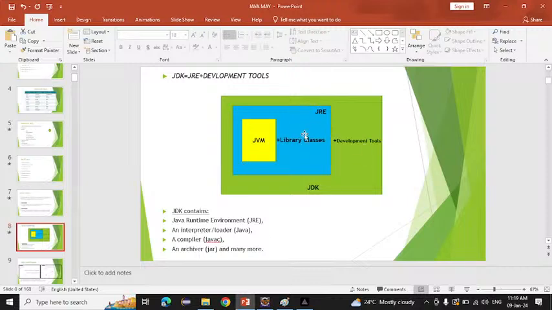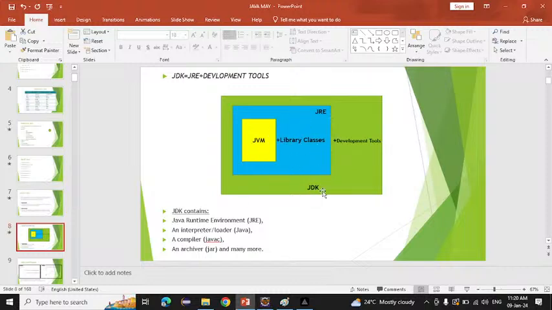And inside the JRE, there is the JVM plus some library classes. The JDK contains the Java runtime environment, the interpreter and the loader. The work of the interpreter is to convert bytecode into machine language. After that, the compiler is also present, and an archiver, that is the jar file and many more. It is all present inside the JDK only. So these are all the things present inside the JDK.